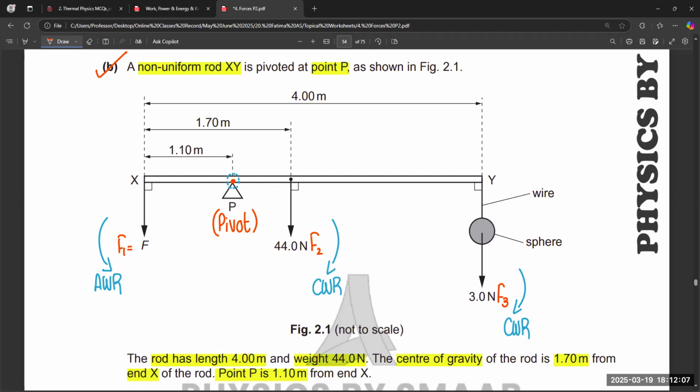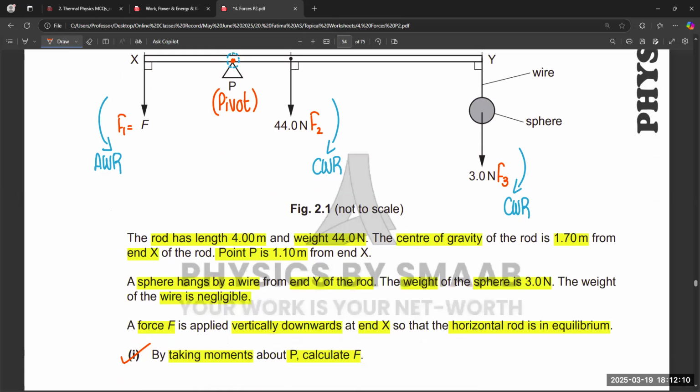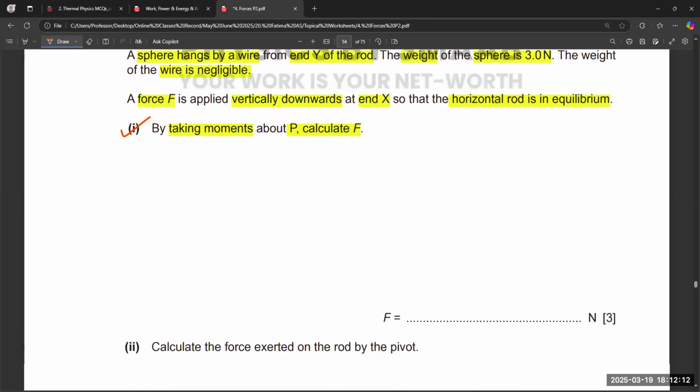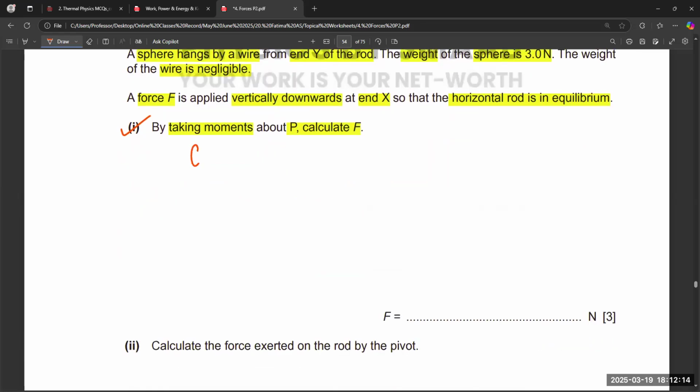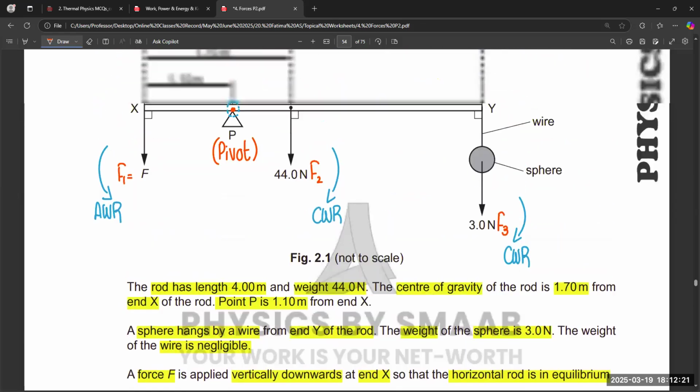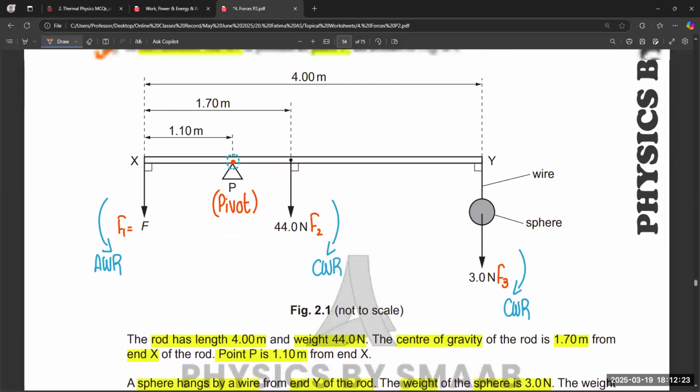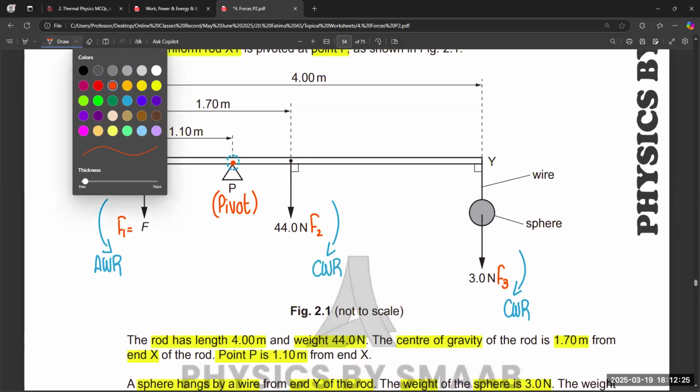So anti-clockwise rotation is equal to clockwise rotation. And since we need to use the moments idea, clockwise rotation means F2 and the distance of F2.